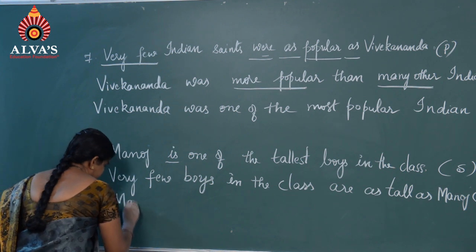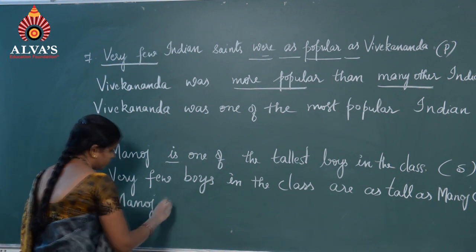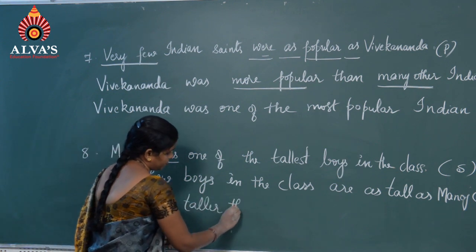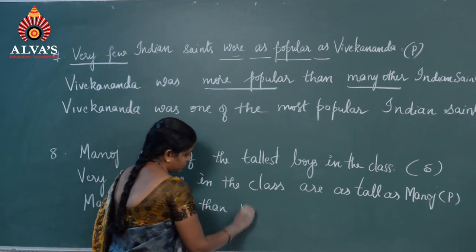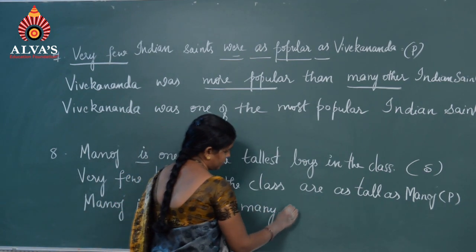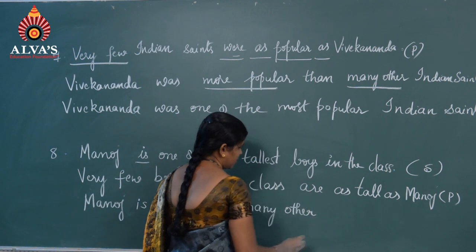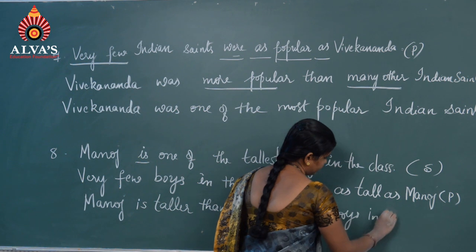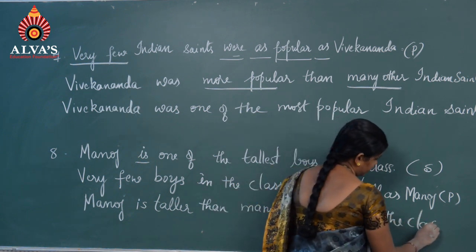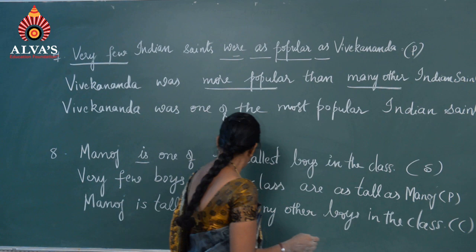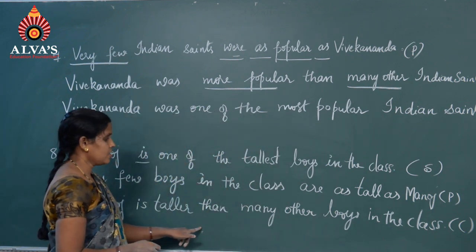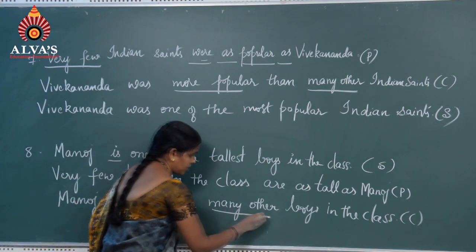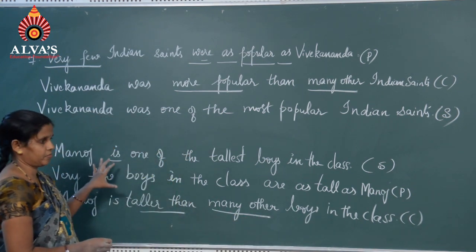Manoj is taller than many other boys in the class. This is the comparative degree. Manoj is taller than many other boys in the class. Taller than many other. Do not write any other in this type.